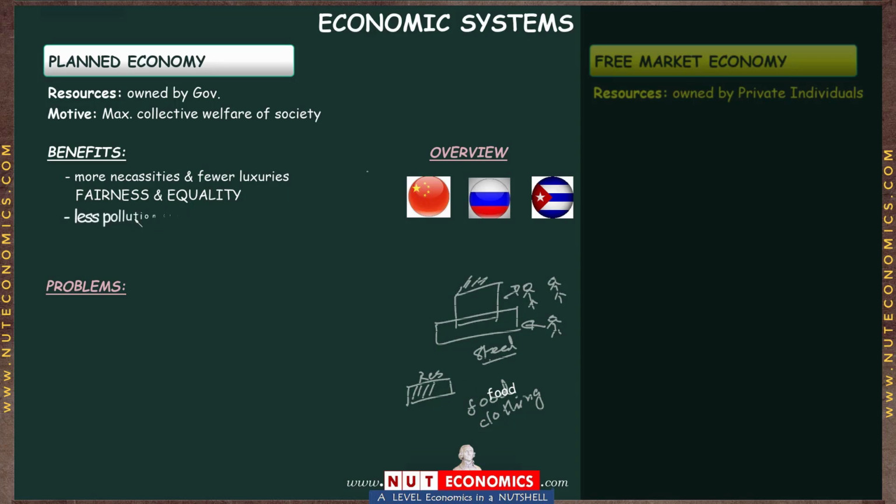So just remember that in these planned economies, there will be less pollution and there will be more of good things such as public goods that will be produced. Now, the technical way of saying that there will be less pollution is that this government will care about externalities and it will not just blindly go after profit. So if there is some production process that is maybe profitable, but it creates a lot of smoke or pollution, the government, thinking of the welfare of the entire society, will also care about pollution, and therefore overall you will end up having a cleaner environment.